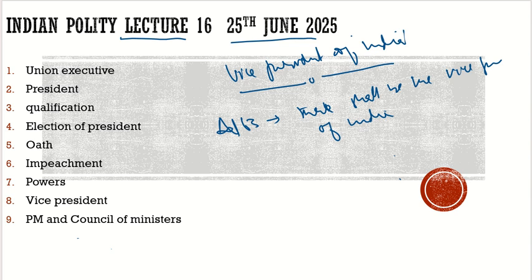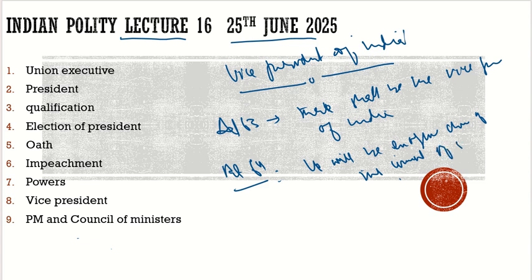What would his function be? Will he just sit on the chair and wait for whenever the President unfortunately dies, or would he be somewhere else, so that he can take up his function? No, he has a function too. He has work to do too. What is that work? That is defined by Article 64. Article 64 says the Vice President will be the ex officio chairperson of the Council of States.